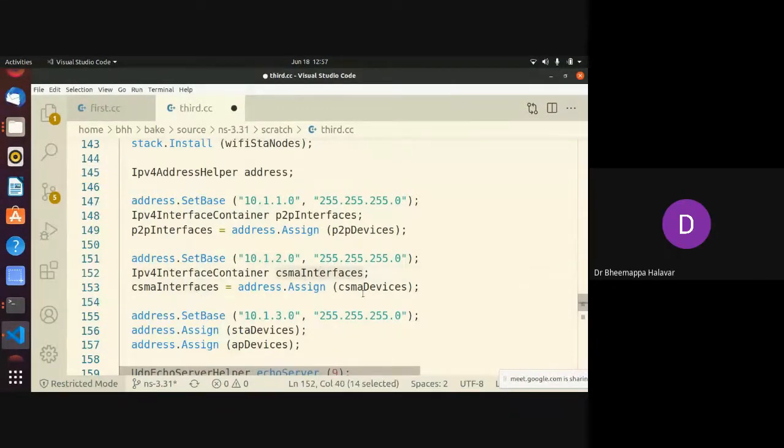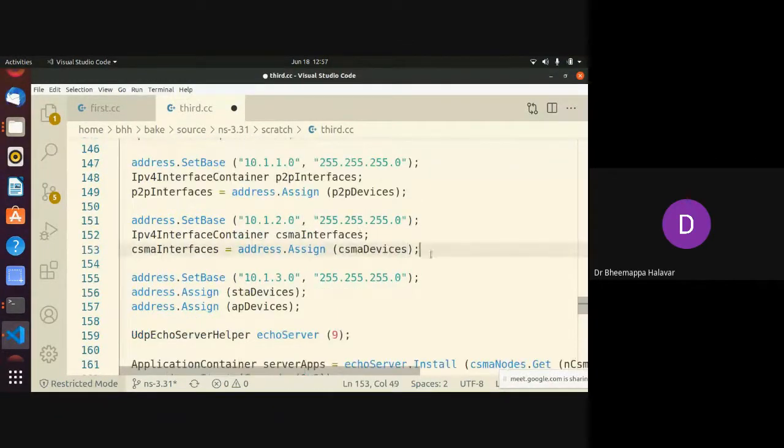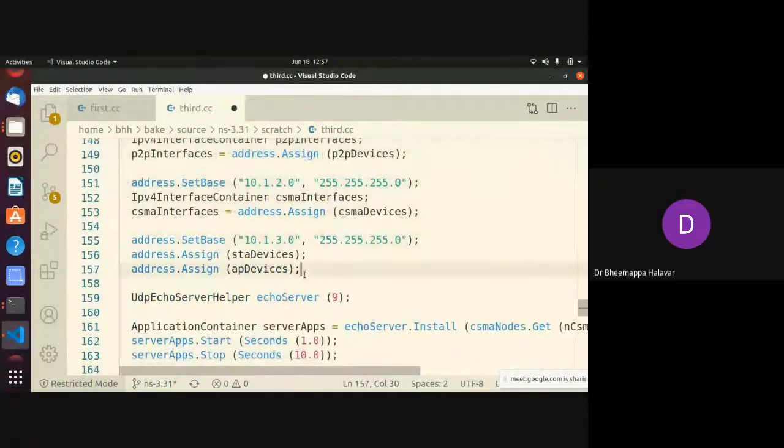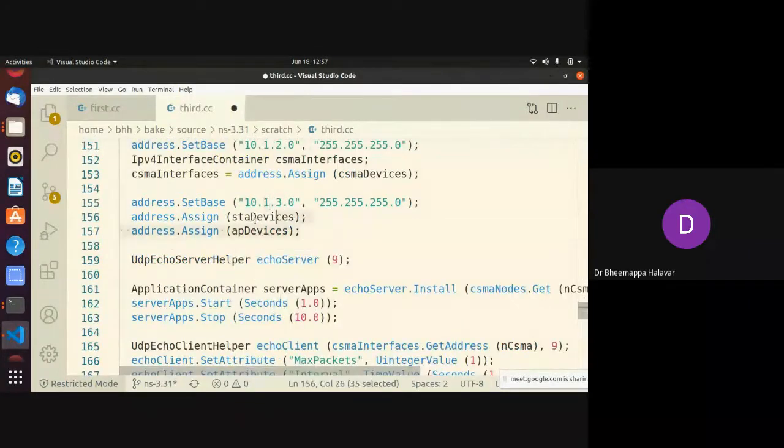The CSMA interface I already created, right? Devices. When you are assigning a base address, I am assigning it to devices, not the container. That you need to remember. This is the second part, and the last part is adding addresses to the wireless nodes. I am taking a third subnet, 10.1.3.0. This will have 3.1, 3.2, 3.3, 3.4, just as the others have 2.1, 2.2, 2.3, 2.4. Those are the addresses for those nodes. It will automatically assign subsequent IP addresses depending on how many nodes there are. I'm assigning addresses for both the station device and the AP device, each to the appropriate device container.